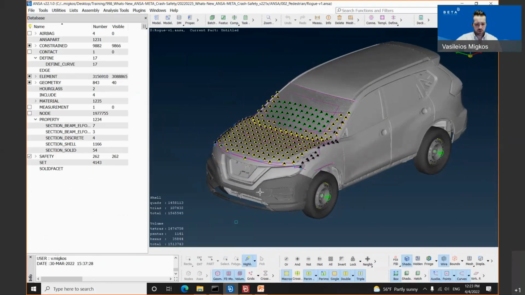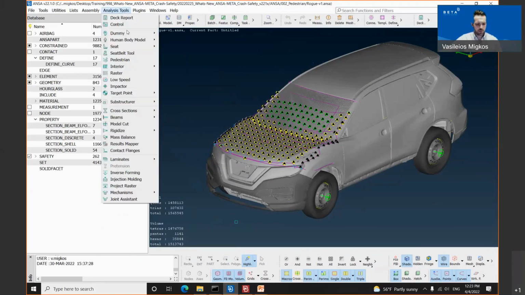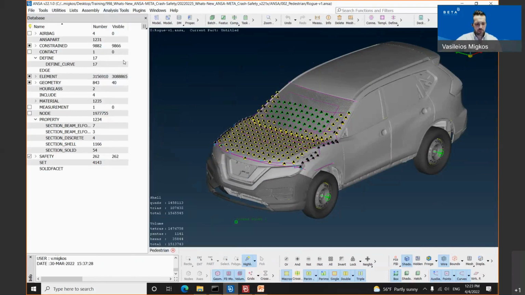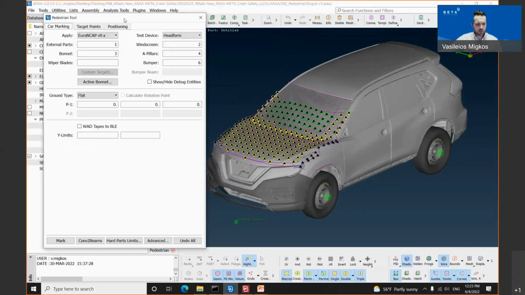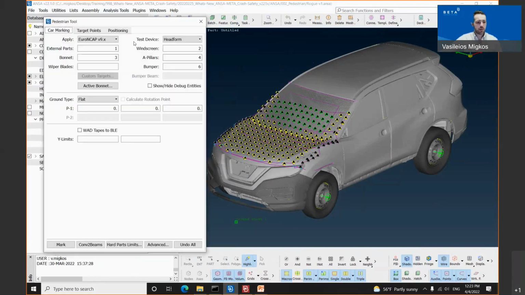Again, the tools for the crash and safety application lie now under the analysis tools. We have the pedestrian, and it opens up the pedestrian tool. The pedestrian tool has three tabs: the car marking tab, the target point tab, and the positioning tab. In the car marking tab, we have on the top the drop-down menu where all the protocols which are supported lie.